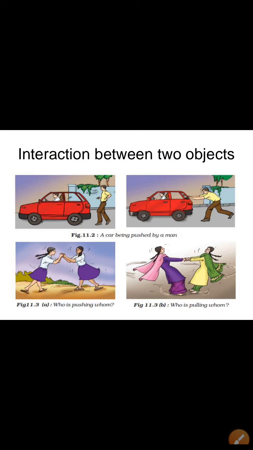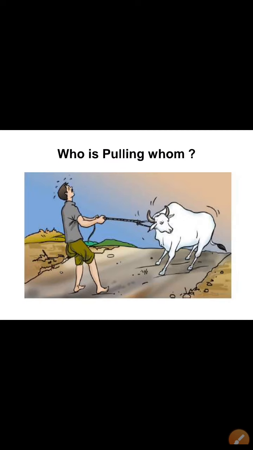Two girls are playing. You can see in the two pictures, two girls are playing. The question is given, who is pushing whom? Who is pulling whom? Now, from this picture, it is very clear that there must be interaction if two objects try to apply force on each other. In this diagram also we can see who is pulling whom, that is, there is an interaction between two objects.